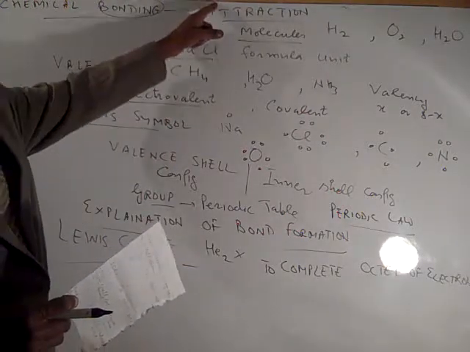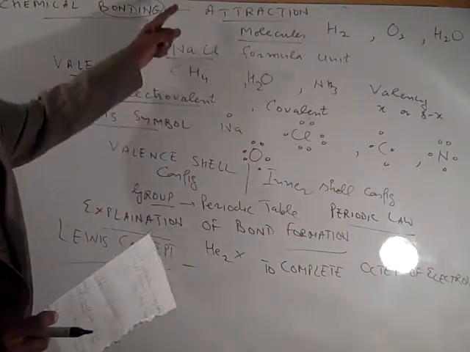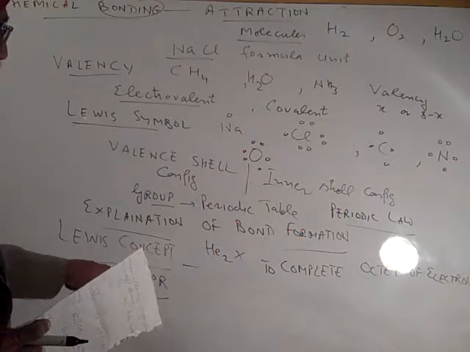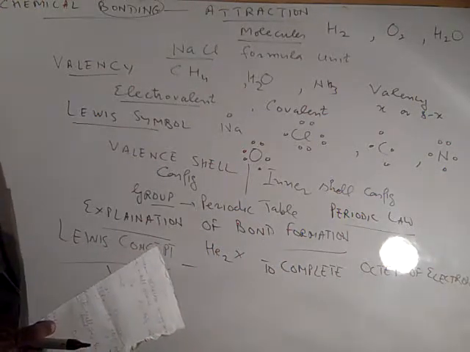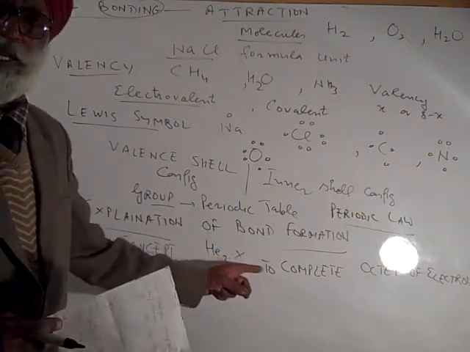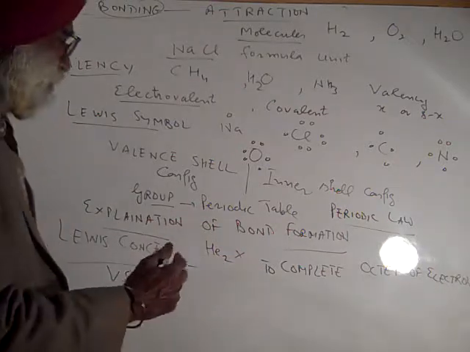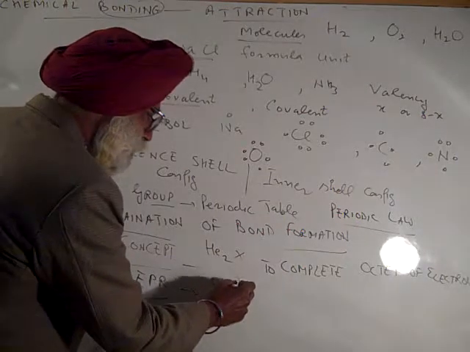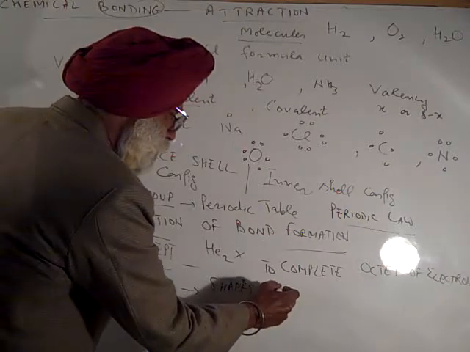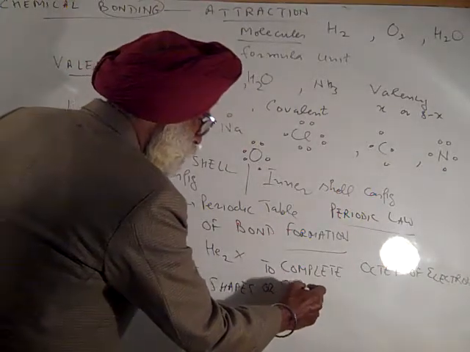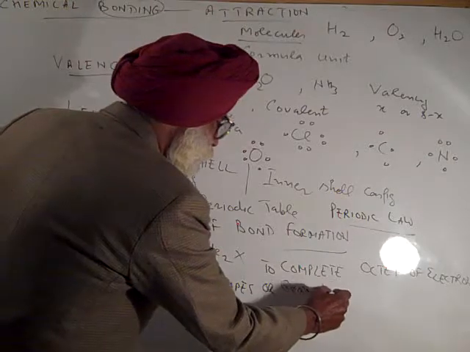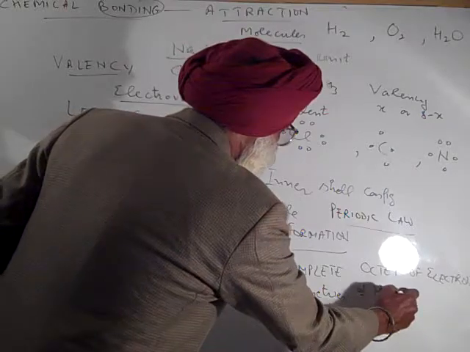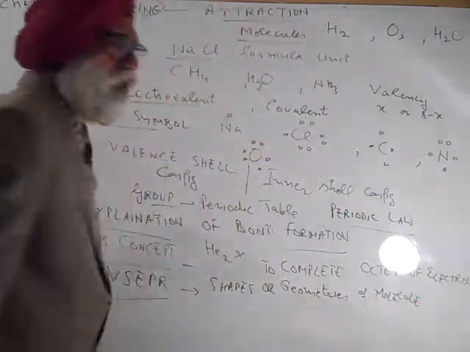We were talking about attraction, repulsion here. Valence shell, valence shell. So naturally what is happening according to this valence shell electron pair repulsion theory? So whatever was not explained here, that will be explained. For example, here we are explaining the shapes or geometries of molecule.